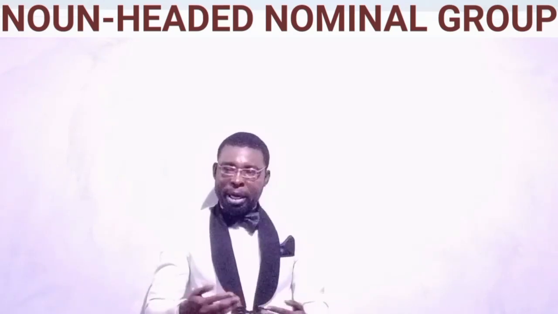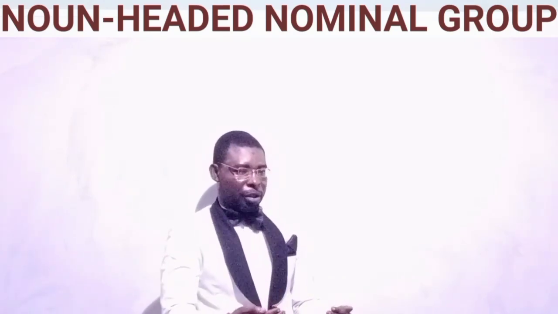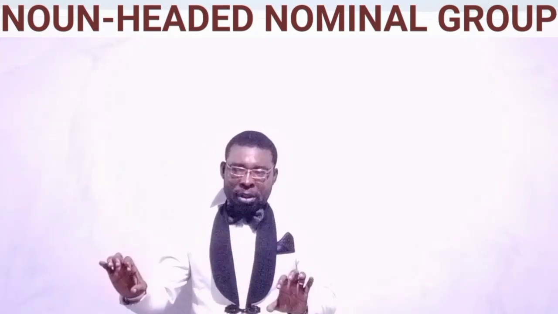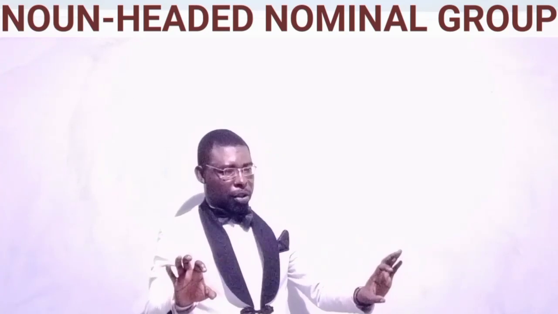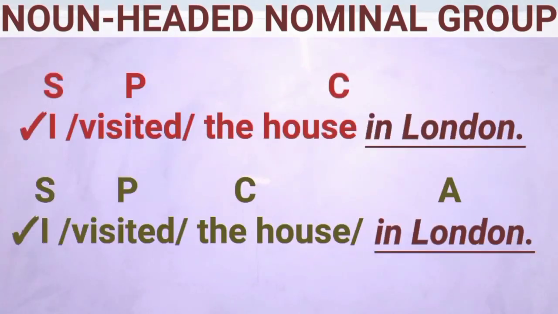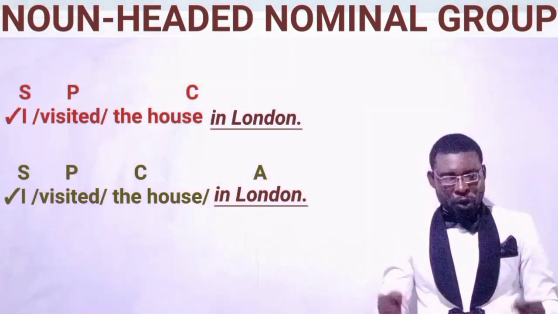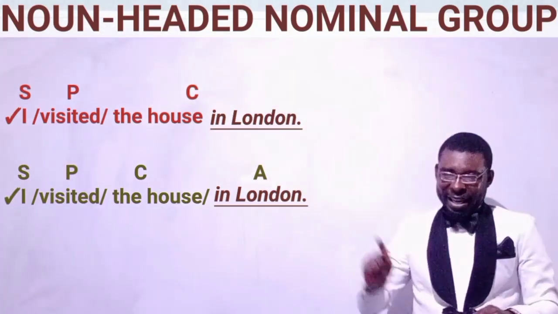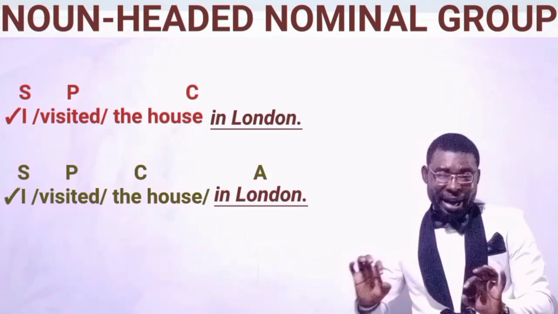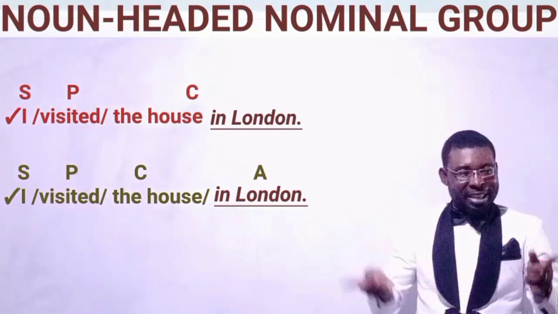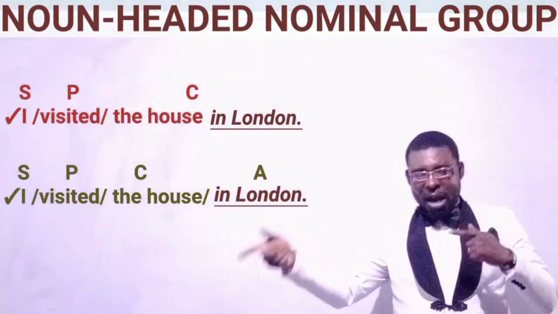Also take note of the contextual usage of these expressions in order to ascertain whether these adverbial groups are really qualifying the nouns or they are operating as adverbs, which is adjunct within the clause. Let's take a look at this. I visited the house in London. In London, underlined. If this expression means that you visited the house located in London, the underlined is therefore serving as a qualifier to the house, describing the location of the house.